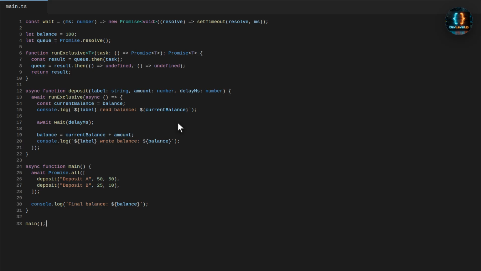The best practice is to protect any shared state that crosses an await. In production, that might mean a database transaction, a real mutex, or moving the operation into a single serialized worker. The key rule is simple: do not let stale reads write back later. For practice, add a withdraw function that uses the same queue. Then run deposits and withdrawals together and check that the final balance is still correct.